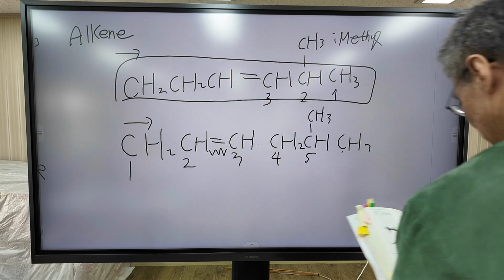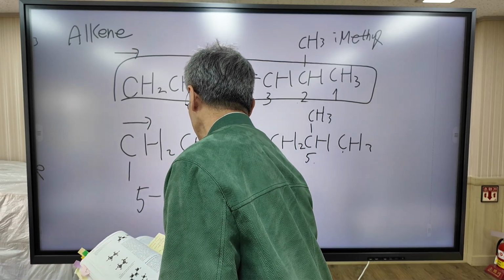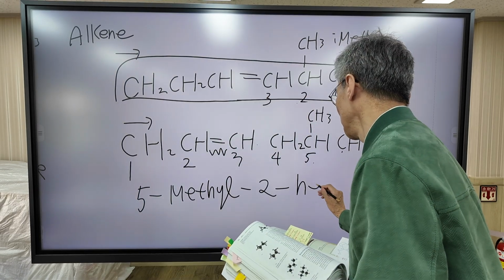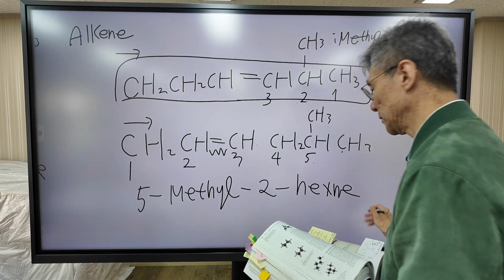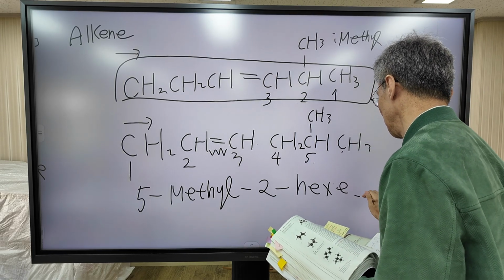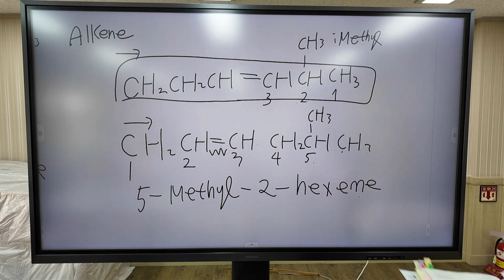So the name is there. 5-methyl-2-hexene. So this is the name.